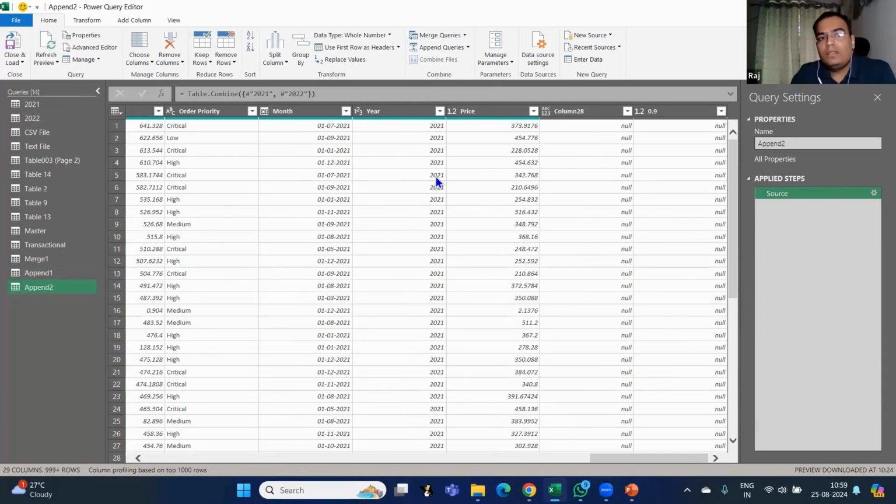Okay. In this way, you can use all these different Power Query options. In this entire session, I tried to give you the most important options that are available in Power Query. So merge queries is one of the most important options. Append queries is one of the most important options. Then use first row as header, split columns, keep rows, remove rows, and the various sources through which we can get our data. Okay, that also we have seen. I hope, in these 40-45 minutes, I have been able to convey some of the most important parts of Power Query.